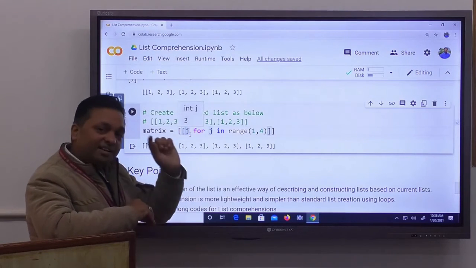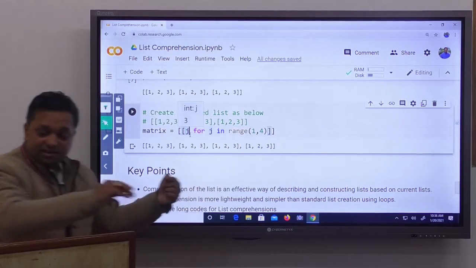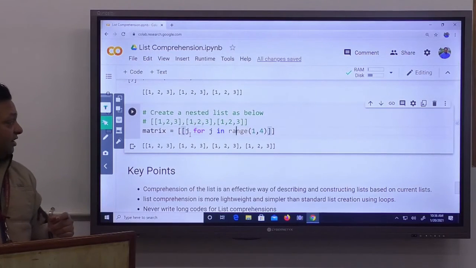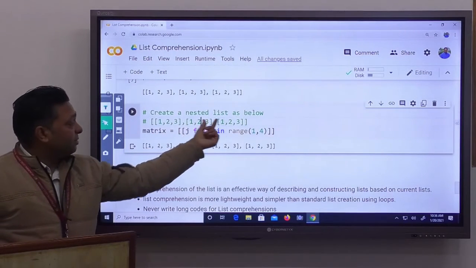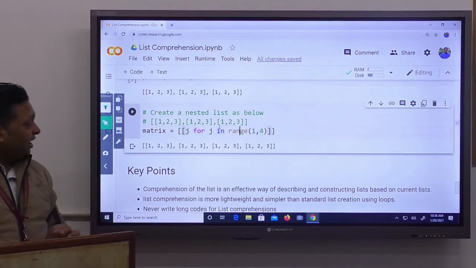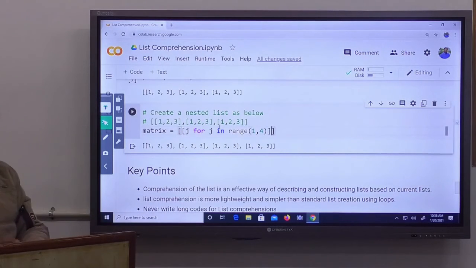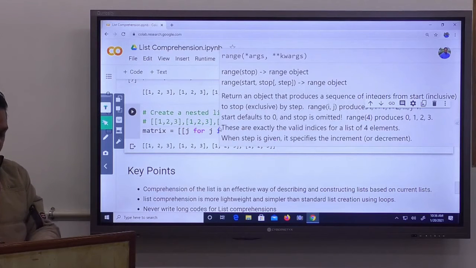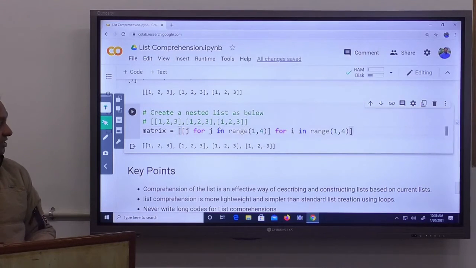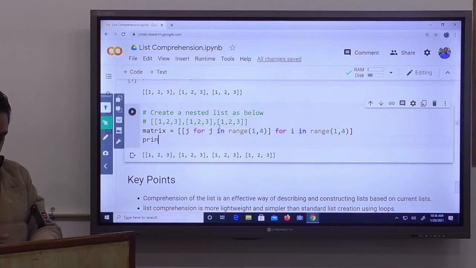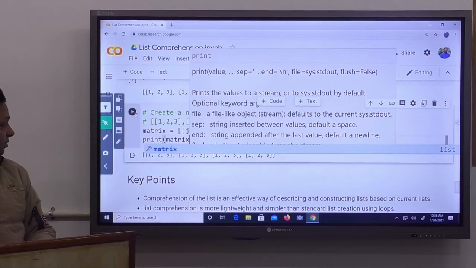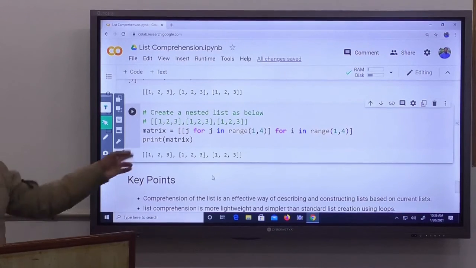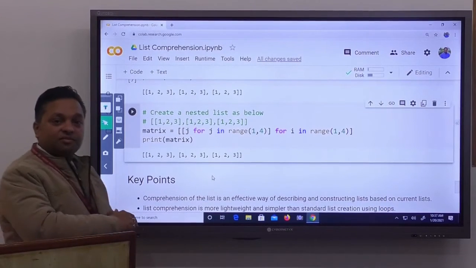How many times do we want to create this list? We want to create 3 sublists. So after this list comprehension we apply a for loop, for i in range 1, 4, and execute it. Print matrix. It will create the same list.